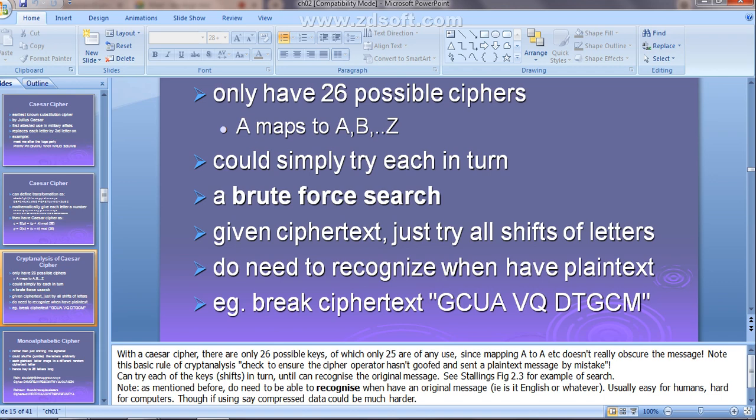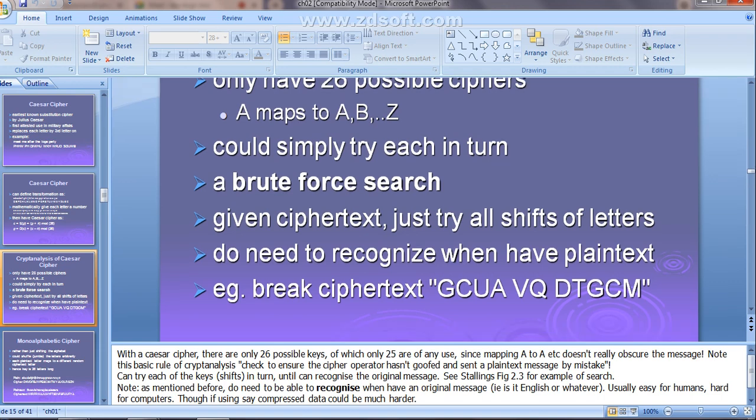Copy this cipher text and tell me what exactly is the plain text I am sending here. GCUA VQ DTGCM. Have all of you copied this cipher text at least?